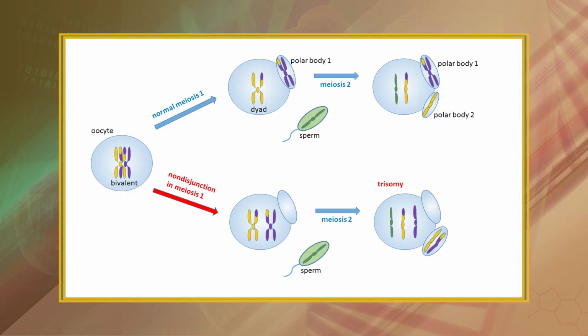Primary non-disjunction transmits two homologous chromosomes to the zygote, whereas secondary non-disjunction transmits two sister chromatids to the zygote. Studies indicate that most of the mistakes occur during meiosis 1. For example, in one study of 433 cases of trisomy 21 that resulted from maternal non-disjunction, 373 were the result of errors that had occurred during meiosis 1 and 60 were the result of errors during meiosis 2.